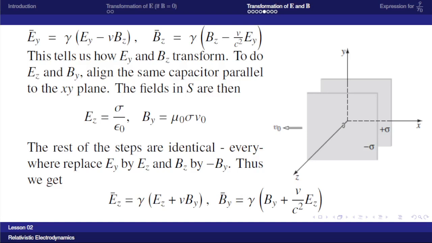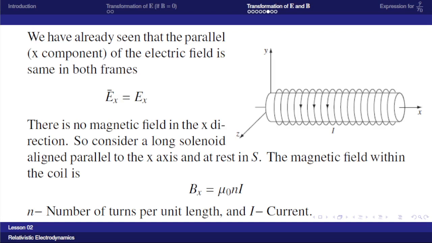So these are the transformation rules for the Z and Y components of electric and magnetic fields. And next, the X component of electric field. We have already seen that for the parallel component of electric field, there will be no change. So it will be the same in all frames. So Ex bar is equal to Ex is equal to Ex0.